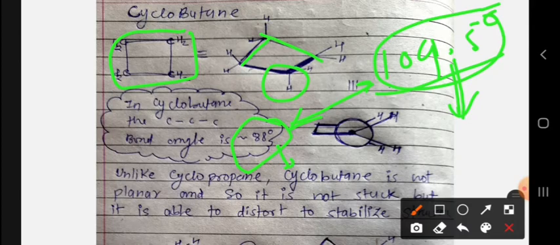That's why it is quite unstable compared to a tetrahedral molecule, but more stable than cyclopropane, which has a 60-degree internal bond angle. The deviation there is larger, so cyclobutane is more stable than cyclopropane but less stable than the tetrahedral angle.